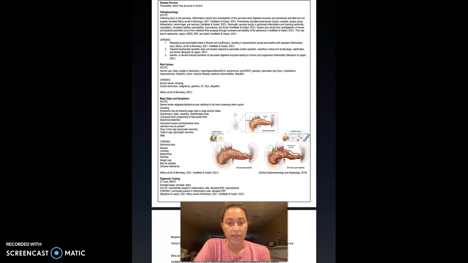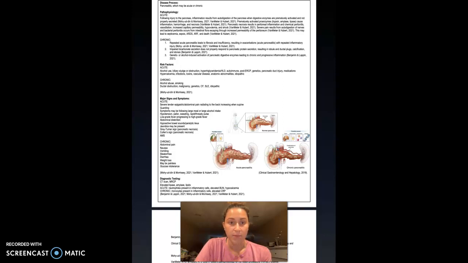In chronic pancreatitis, there are three theories of mechanisms. The first one is repeated acute pancreatitis, leading to fibrosis and pancreatic insufficiency, resulting in exacerbations of acute pancreatitis with repeated inflammatory injury.